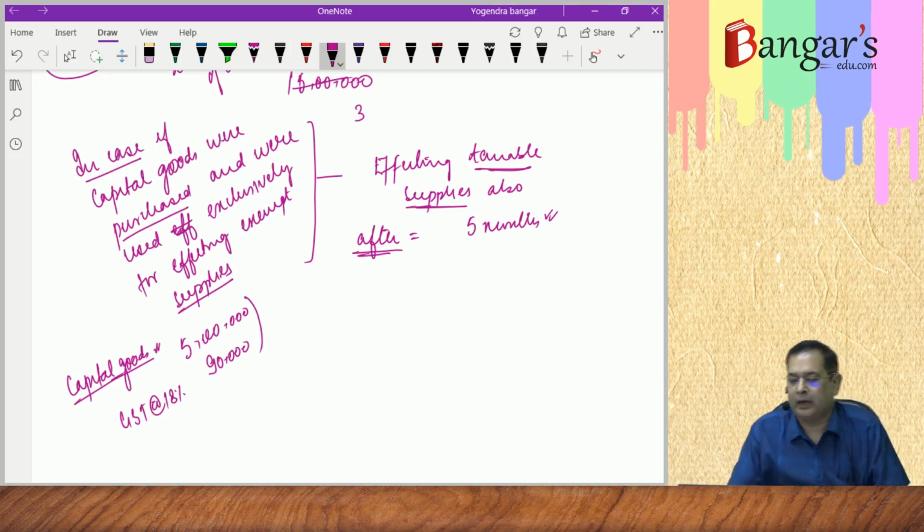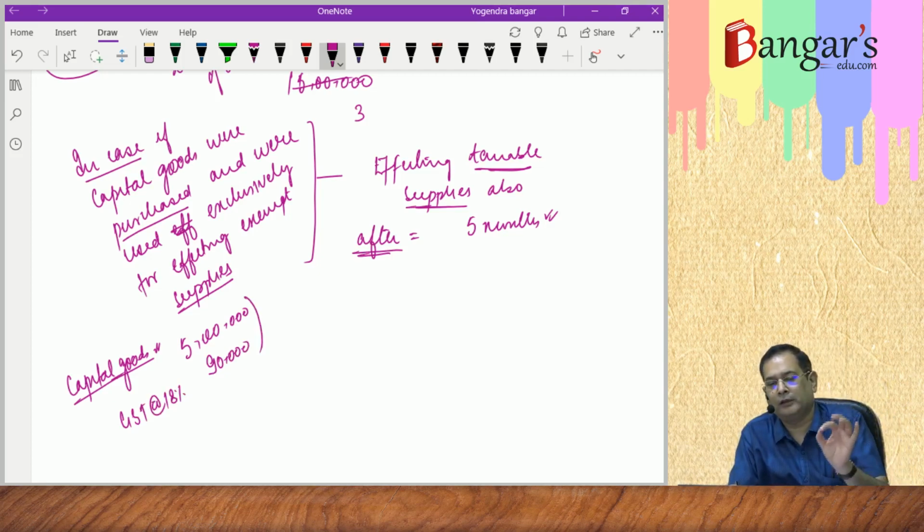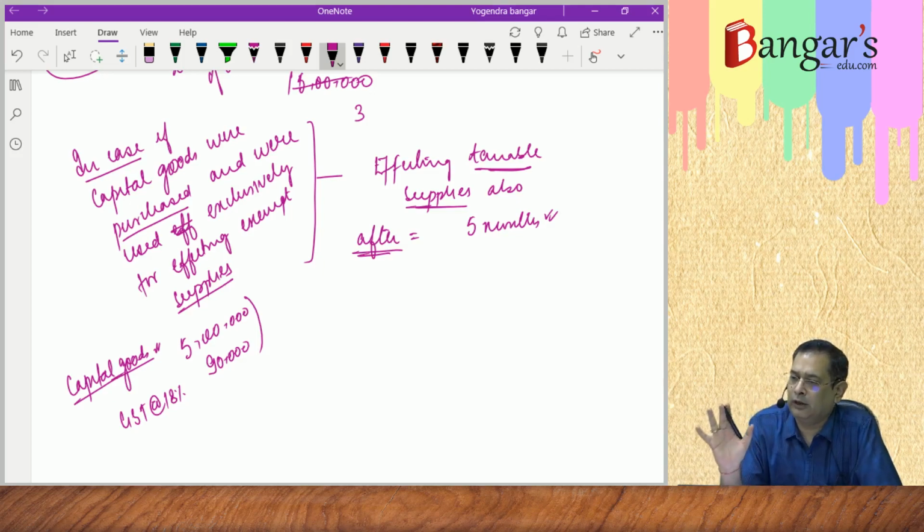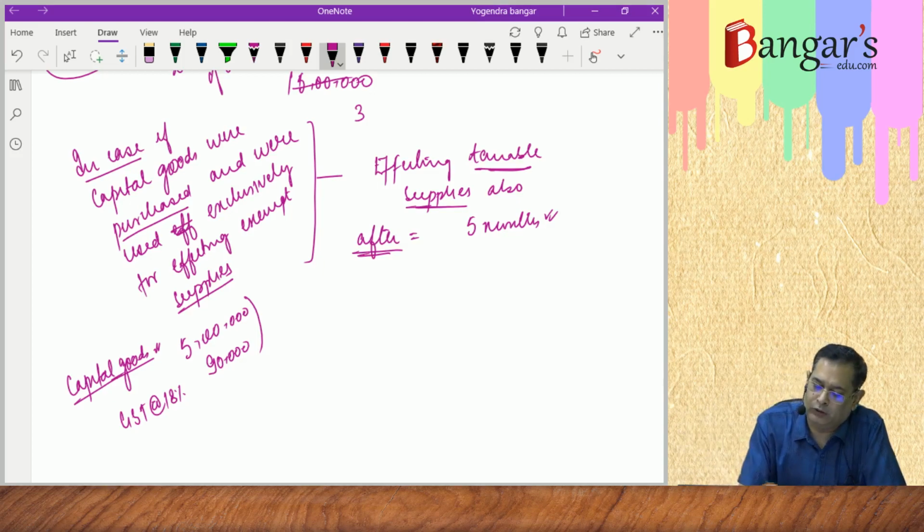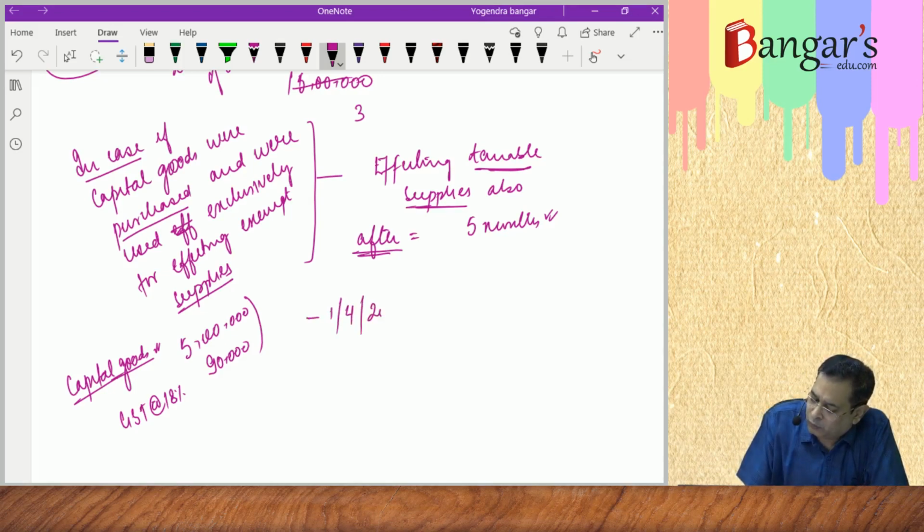So at the time of purchase, you won't have taken any amount as credit because it was exclusively used initially for effecting exempt supplies. Now with effect from 1/4/2020, they have amended a rule. I will be telling you what the amendment is.